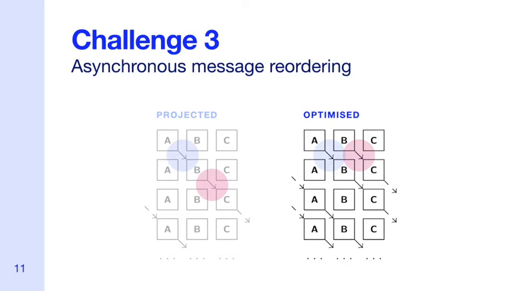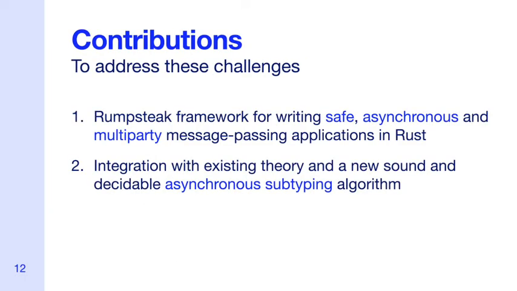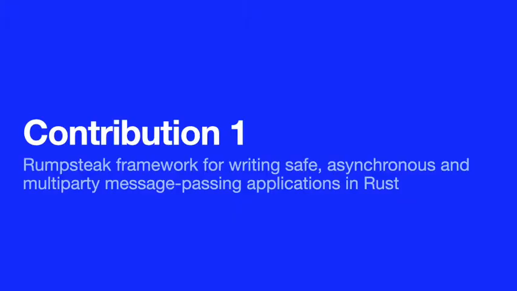In this work, we present two main contributions. To address the first two limitations, we introduce rumpsteak, a Rust framework for writing safe and asynchronous message passing applications. For the third limitation, we integrate rumpsteak with existing theory on asynchronous reorderings, and we present a new asynchronous subtyping algorithm, which I'll explain more about later in the presentation. But first, we'll begin by taking a look at our rumpsteak framework.